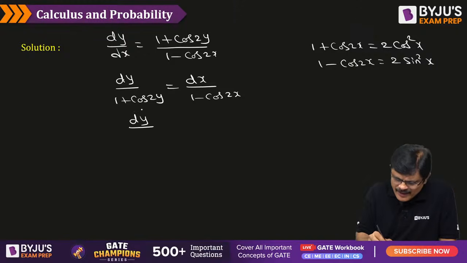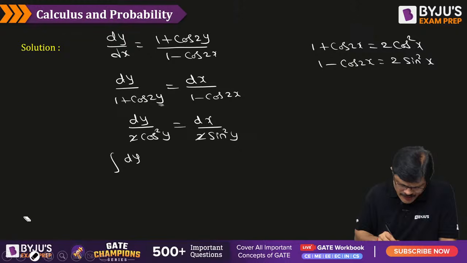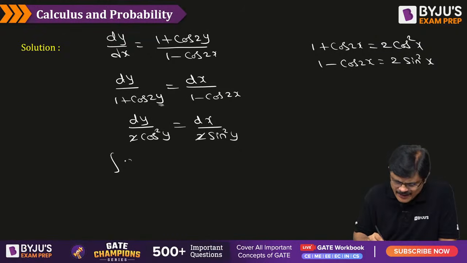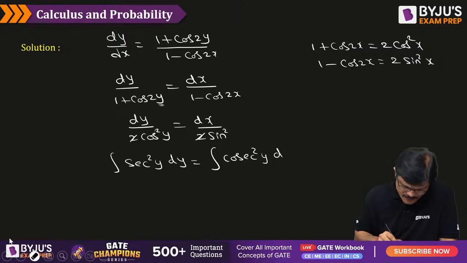And using this, what happens? This can be written as dy by 1 plus cos 2y is nothing but, because here y is the variable, please see that carefully, it is 2 cos square y, and this is dx by 2 sin square x. 2 cancels. Because variables are separated, directly integrate to get the required result, my dear friend. That is integral dy, and actually 1 by cos square y can be written as secant square y dy is equal to 1 by sin square x is nothing but cosecant square x dx. Please be careful, it is x here, use the variable properly, here also it is x.